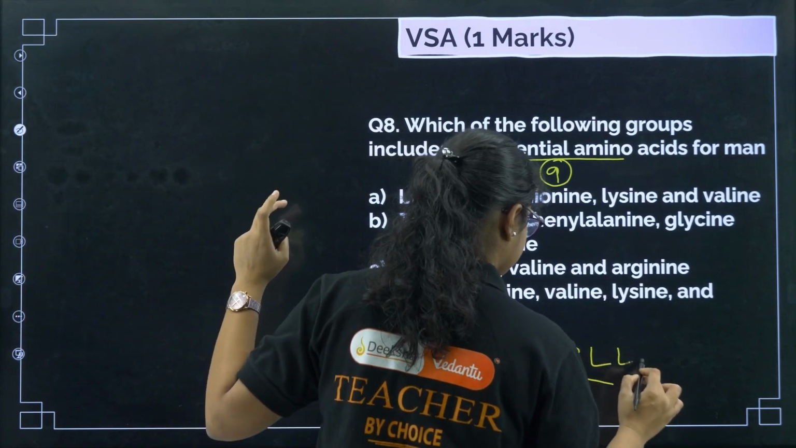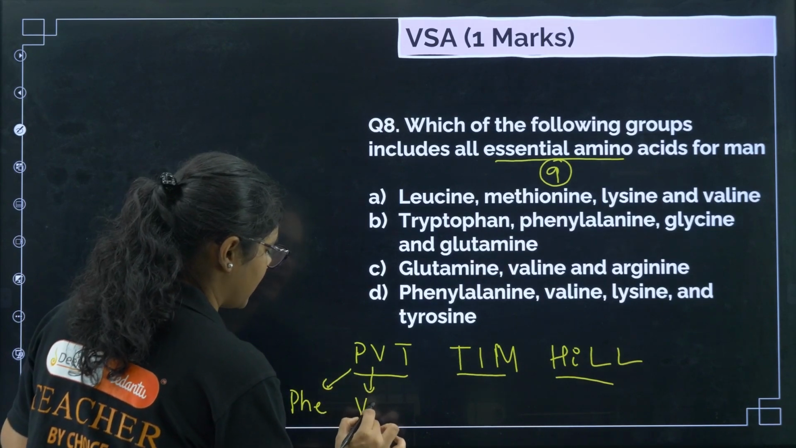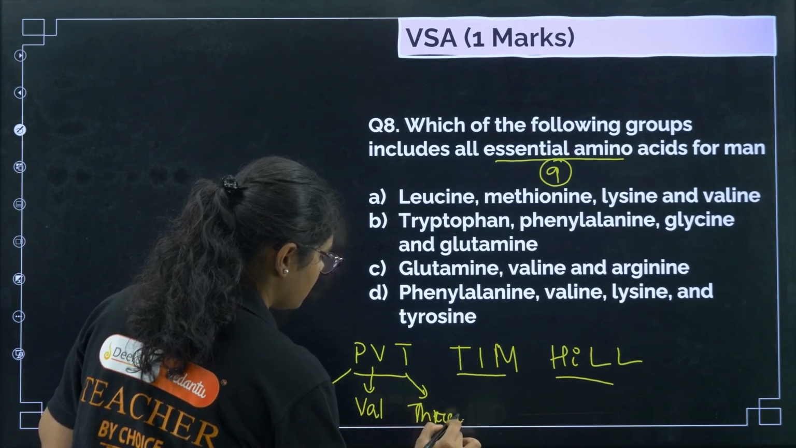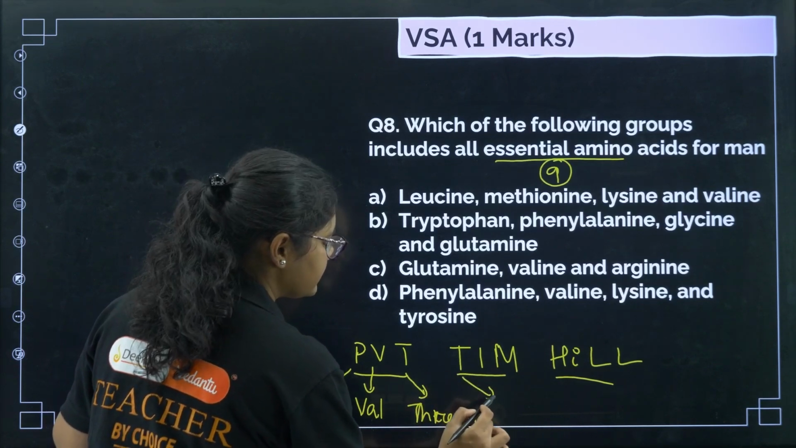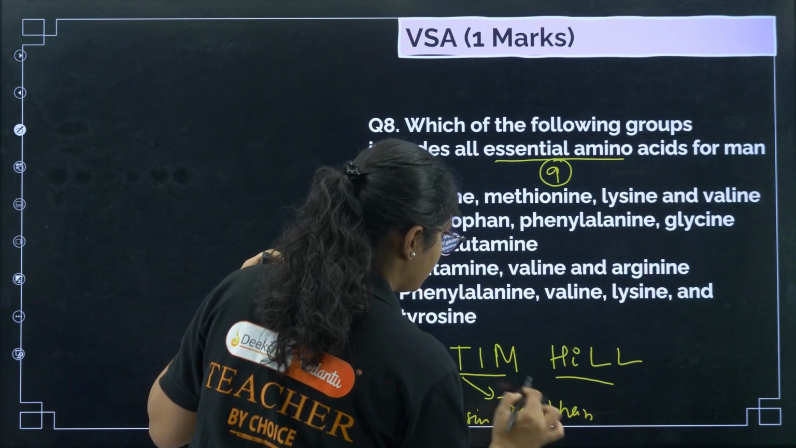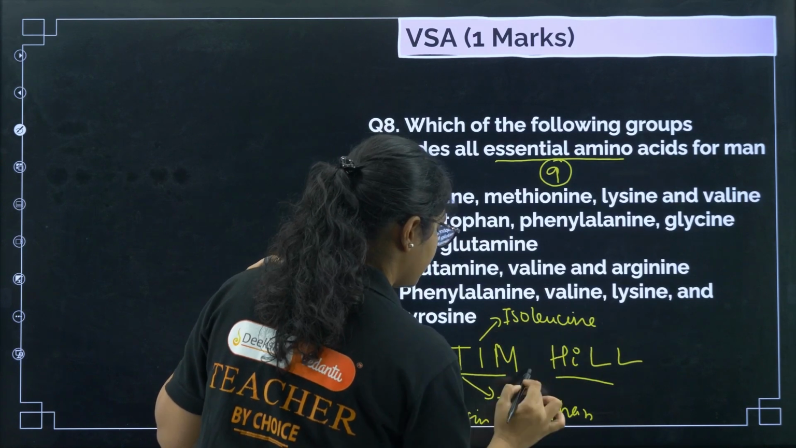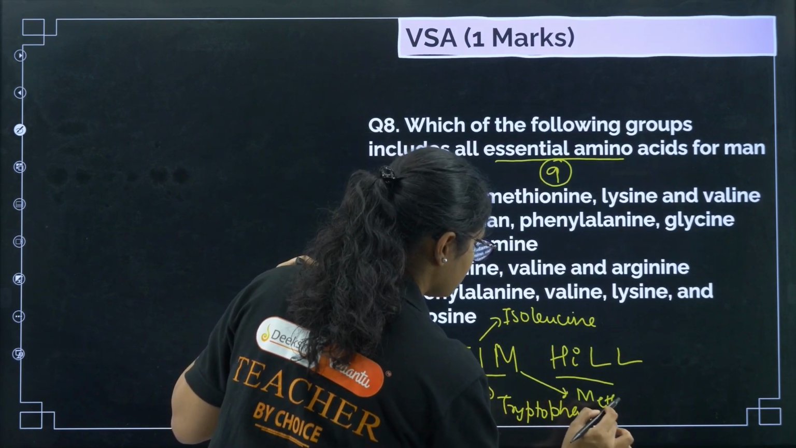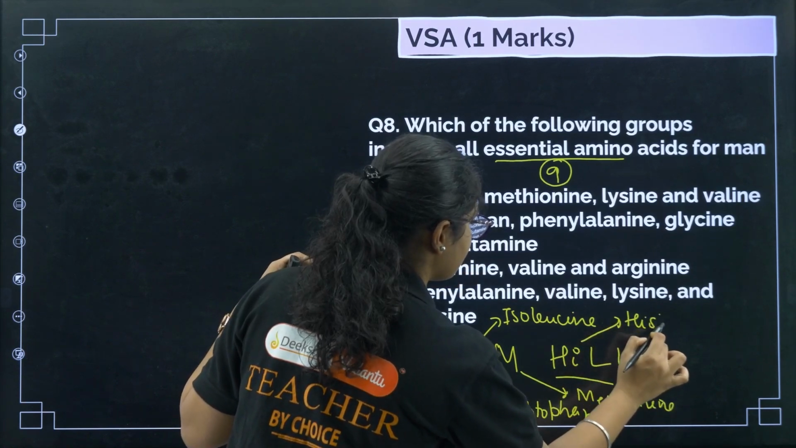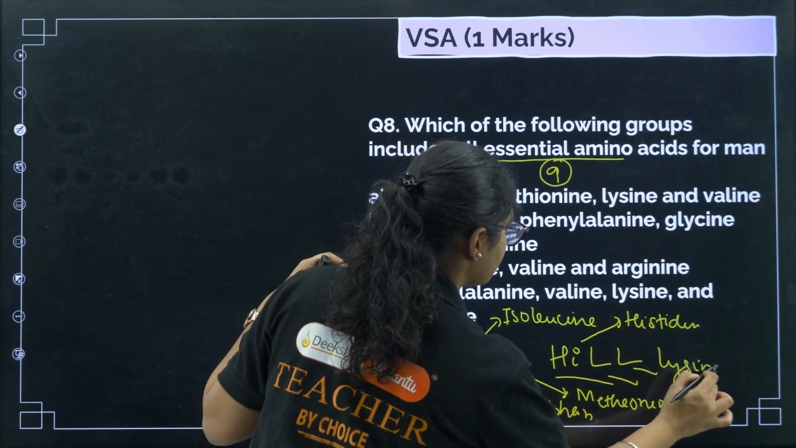L I'll put as capital. Now P is your phenylalanine. V is valine. T is threonine. This T is tryptophan. Then you have isoleucine. Then you have methionine here, then H stands for histidine. L both are for lysine and leucine.